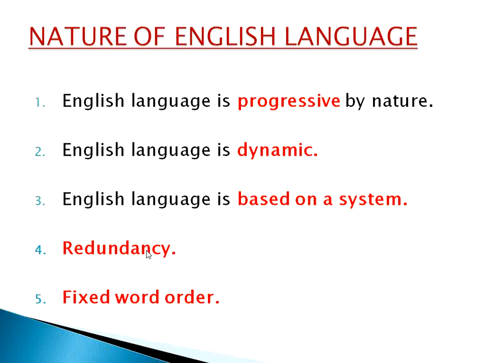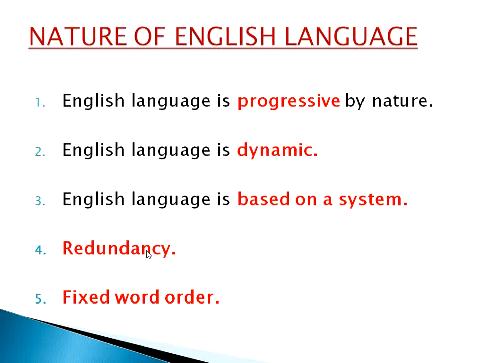Bought, B-O-U-G-H-T. Instead of bought, I can also use purchase, P-U-R-C-H-A-S-E. Then what will the sentence be? The sentence will be, yesterday I purchased a car.